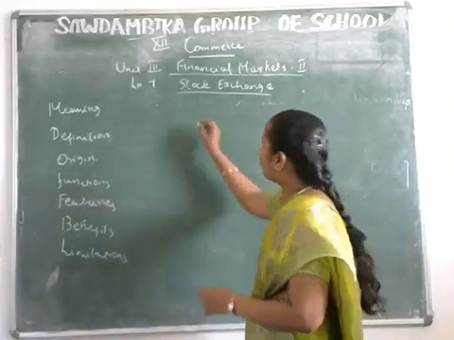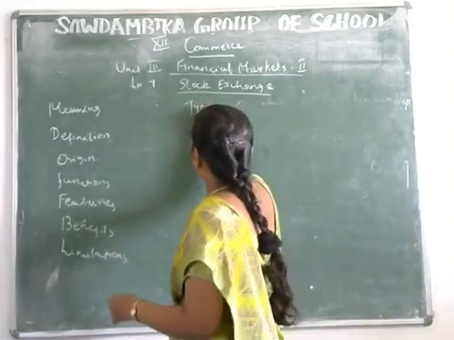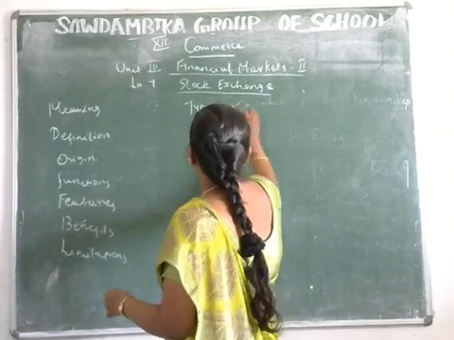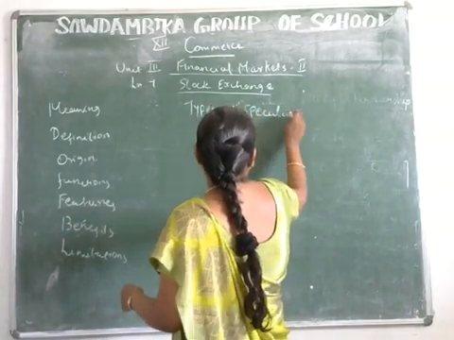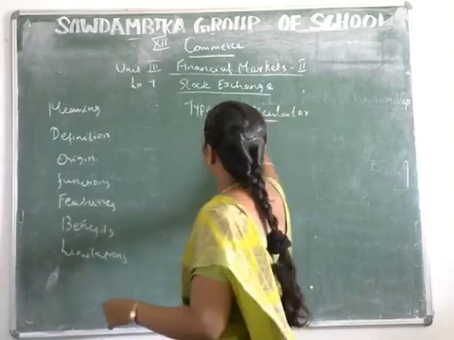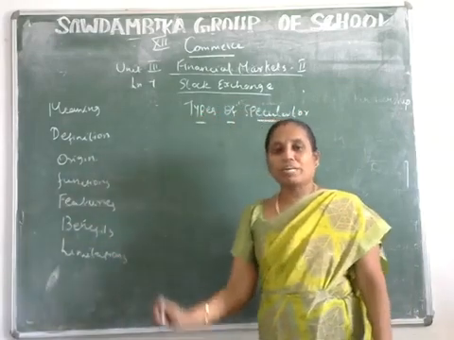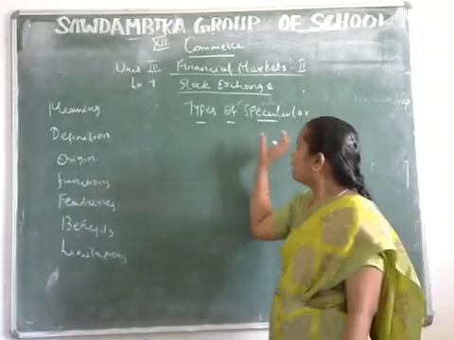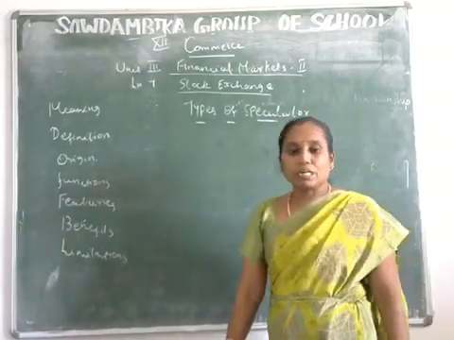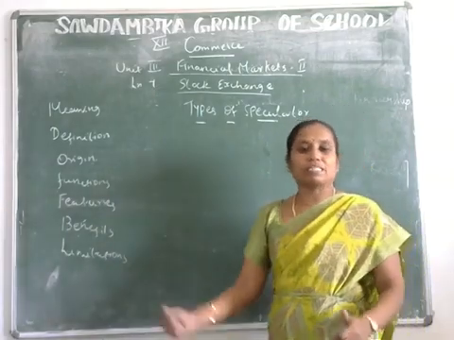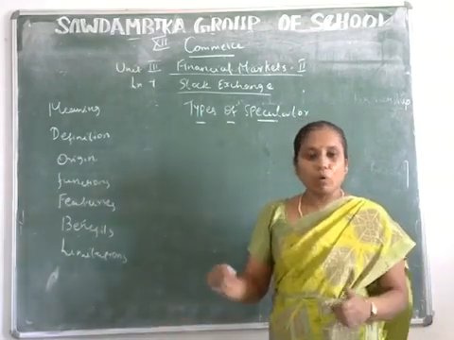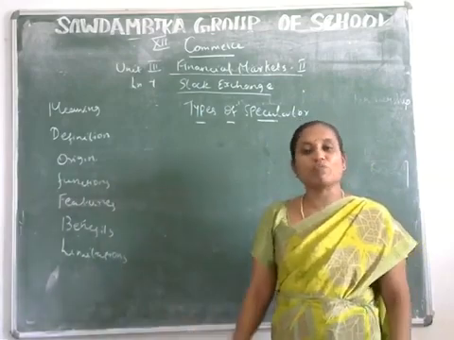Types of speculator. So speculator means, speculator is a person who buys the securities, hoping to sell the securities at a profit in future.